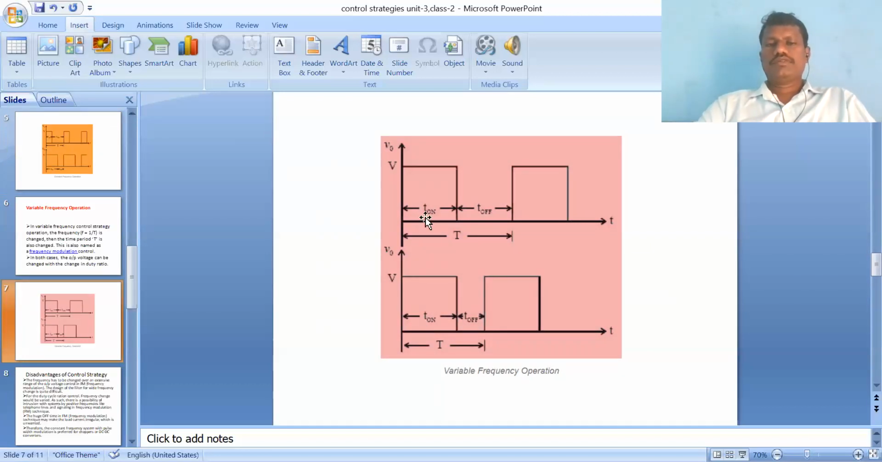See the first waveform. T is something like 2 seconds, and in the second waveform T is less than 2 seconds. So T is varied in the two cases. What about T on? Whatever T on is considered in the first case, the same T on is considered in the second case also, but the total time period is not constant. So this is the variable frequency operation of the chopper circuit.